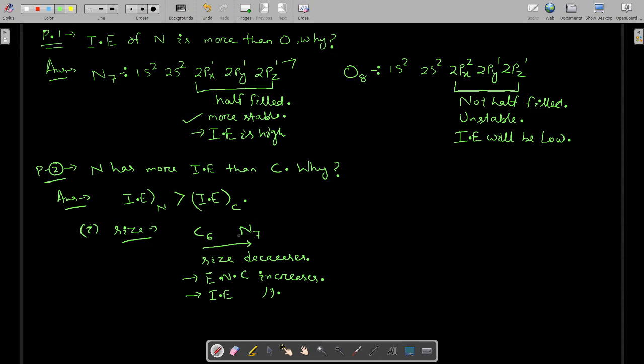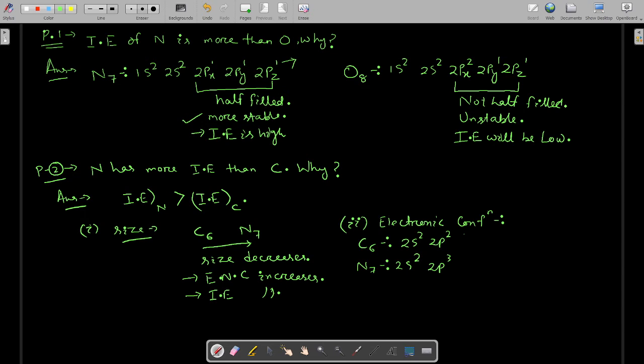But this is the first factor. The second factor is electronic configuration. What is that factor? Carbon 6 has outer electronic configuration 2s2 2p2, but nitrogen has 2s2 2p3.